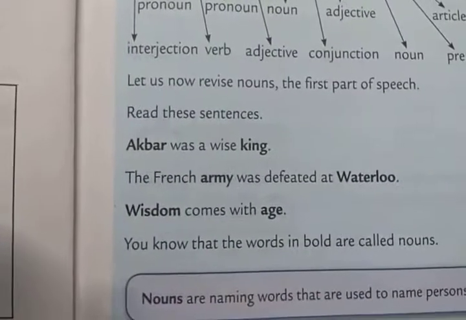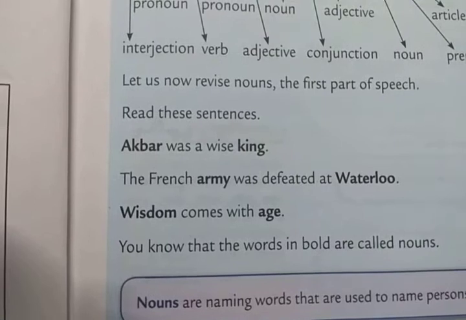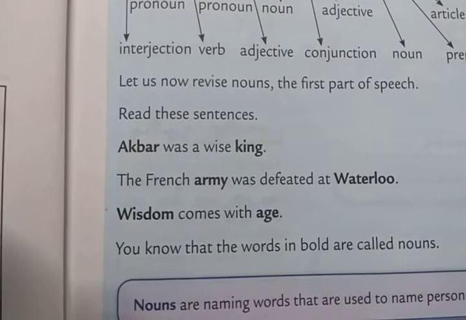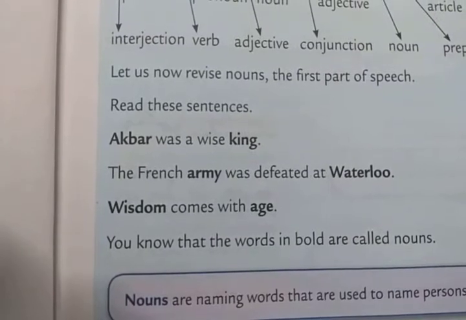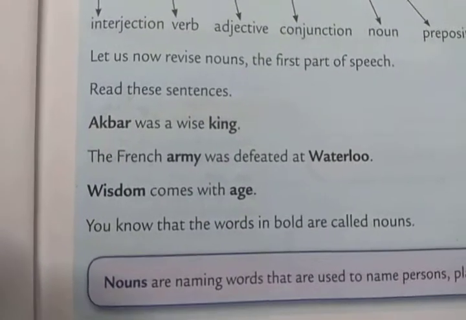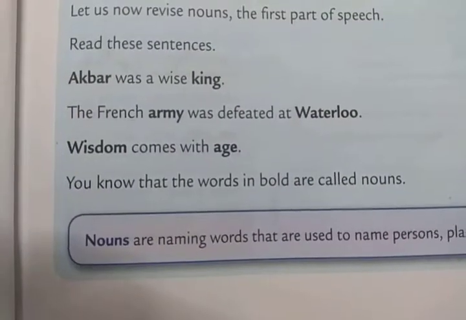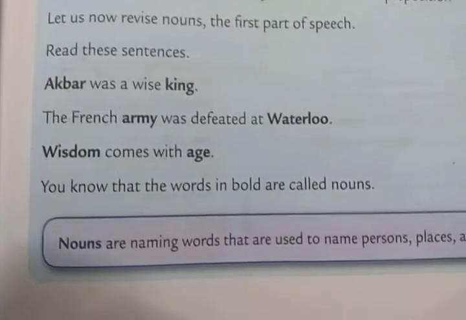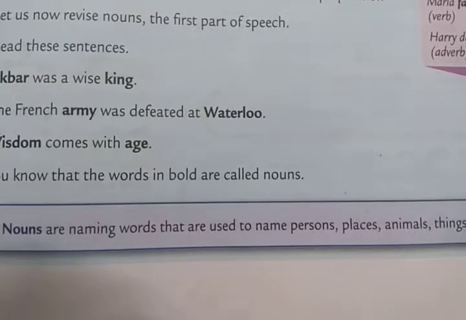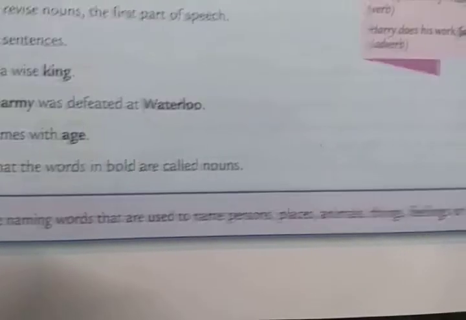I am going to read these examples. Akbar was a wise king. The French army was defeated at Waterloo. Wisdom comes with age. Now you know that the words in bold are called nouns. So what are nouns? Nouns are naming words that are used to name persons, places, animals, things, feelings, or ideas. Turn over the page.